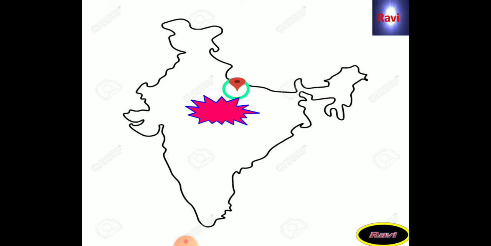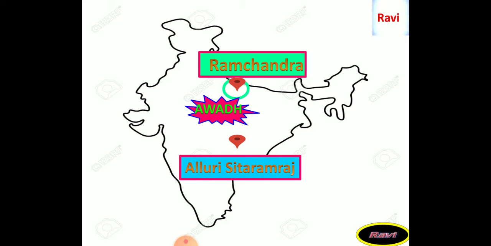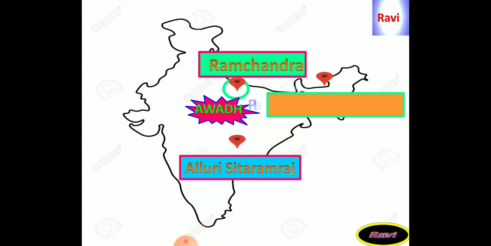Now let me explain the places where the movements started from 1920 to 1922, two years of time. The first movement was started by the peasants at Awadh under the leadership of Ramchandra, which is located in the present state of Uttar Pradesh, which we can see on the map of India. The second movement was started by Alluri Sitarama Raju in Andhra Pradesh. And the third movement is on the plantations, that is in Assam.